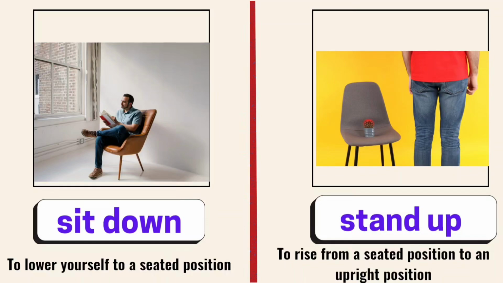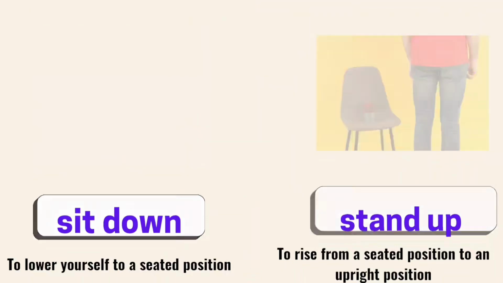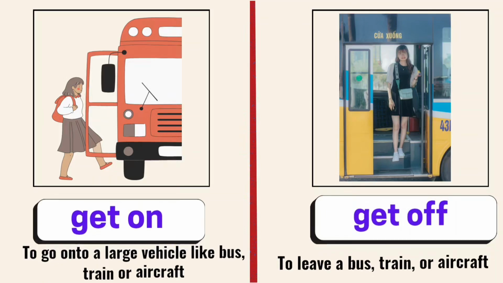Sit down, to lower yourself to a seated position. Stand up, to rise from a seated position to an upright position. Get on, to get onto a large vehicle like bus, train or aircraft. Get off, to leave a bus, train or aircraft.